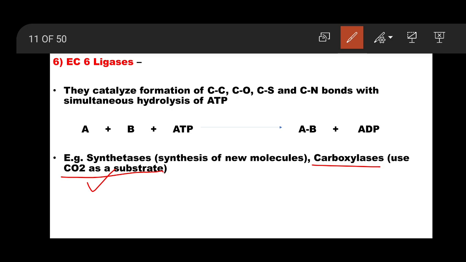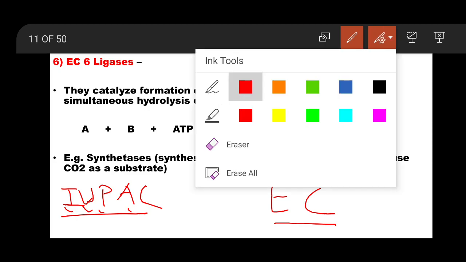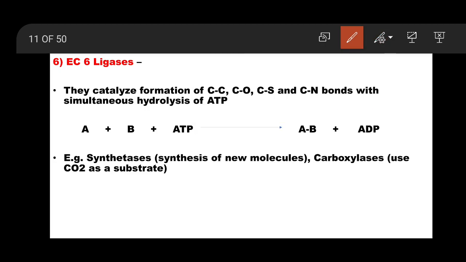So this was all about your enzyme classification. This is a standard classification from the Enzyme Commission. Like I was telling you, in chemistry there is IUPAC nomenclature, International Union of Pure and Applied Chemistry. Like that, here it is EC, Enzyme Commission. So this Enzyme Commission has given this classification. This is standard one.